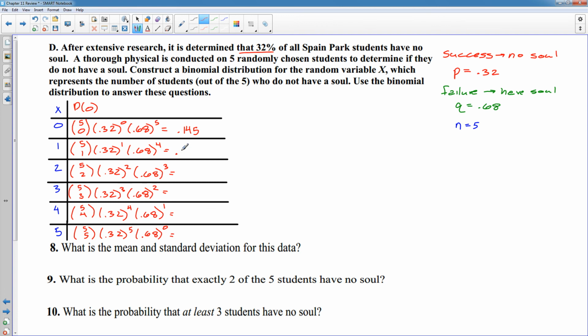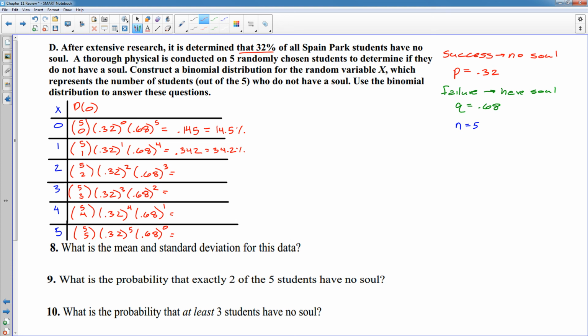So 0.342. That tells me that there is a 34.2% chance that exactly one of the 5 students does not have a soul. There is a 14.5% chance that none of the 5 do not have a soul. And then we'll go through and calculate each one of these 5 probabilities.